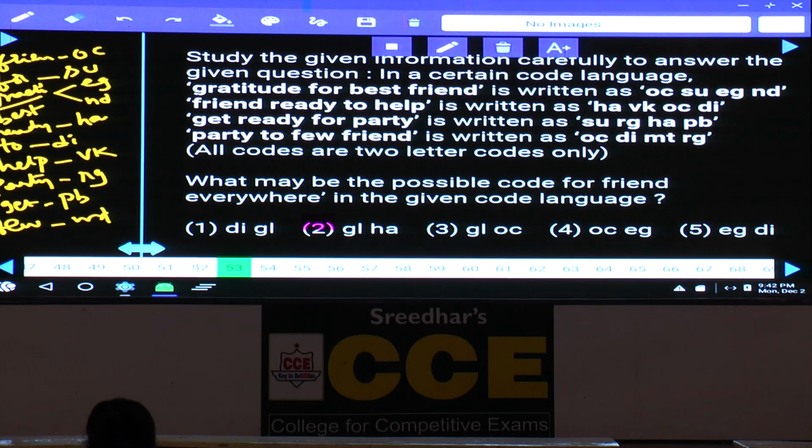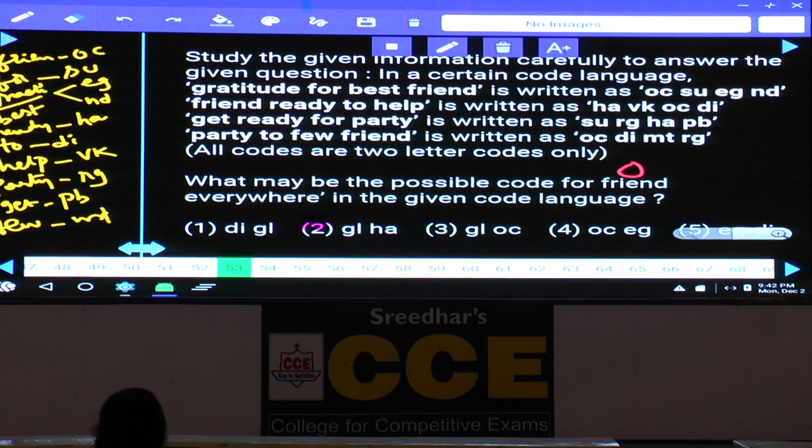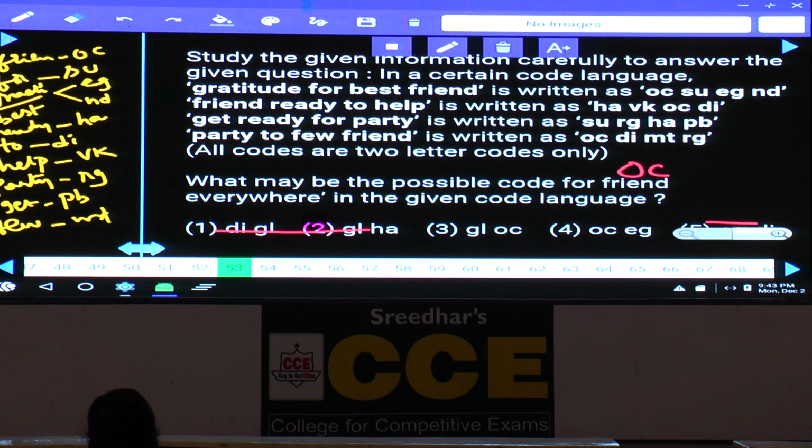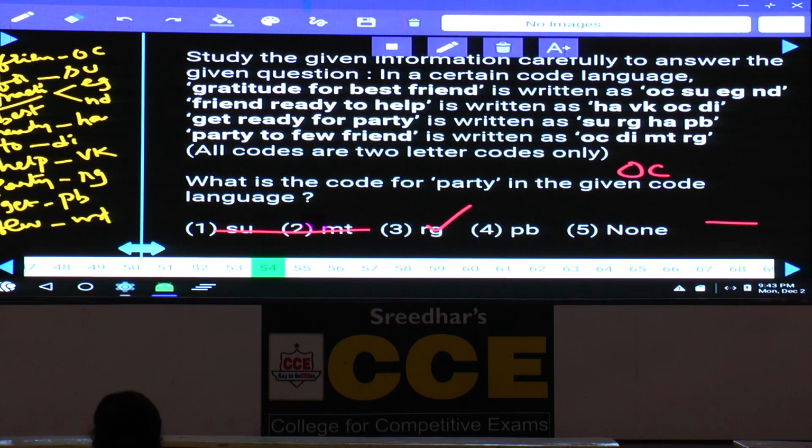Then coming to the first one, question number 53, what may be the possible code for "friend everywhere"? Friend is OC, and "everywhere" is not given as the word in any of the sentences. Hence the code to the word "everywhere" could be any code other than the given codes. OC is there, hence these three choices were ruled out. Now we are left with GL. As GL is not given anywhere, hence GL can be the code, choice 3. Then coming to 54, what is the code for the word "party"? Party is RG, choice 3.